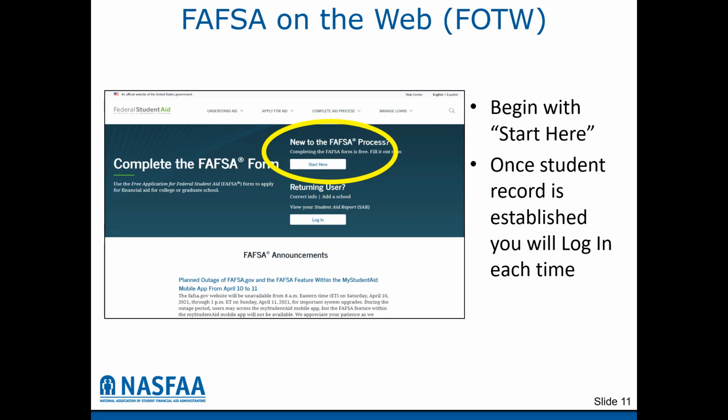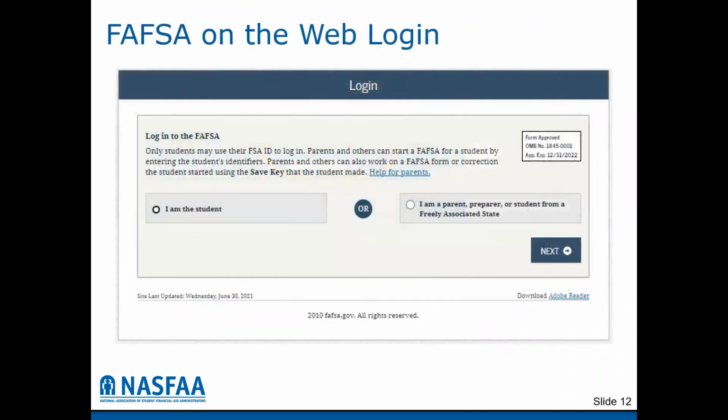The next time you go in, then you will click log in using the student's username and password, and that will give you access to the FAFSA. When logging into the FAFSA, you can choose to be logging in as the student, or if you're the parent completing the parent portion, you can click that you are the parent.